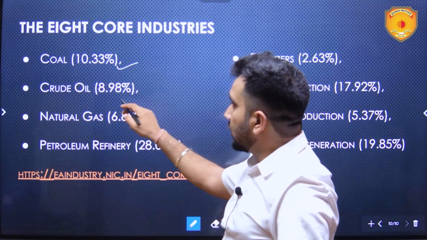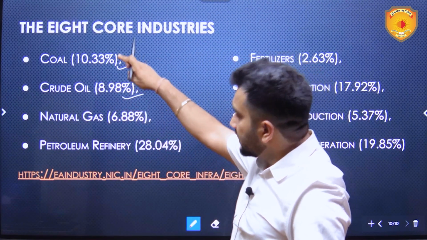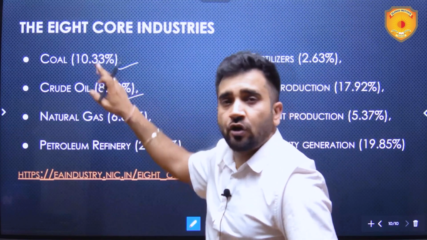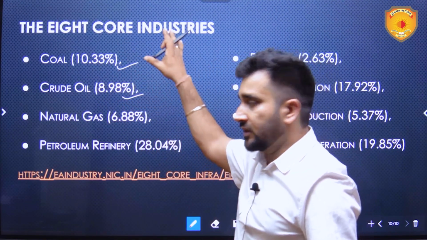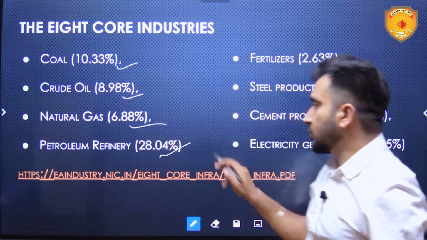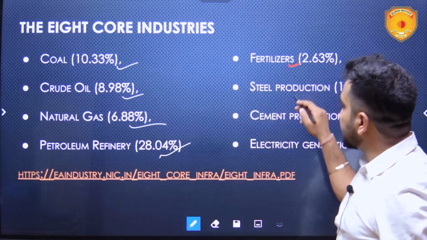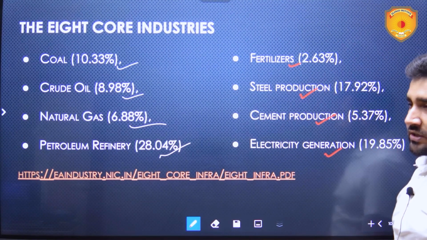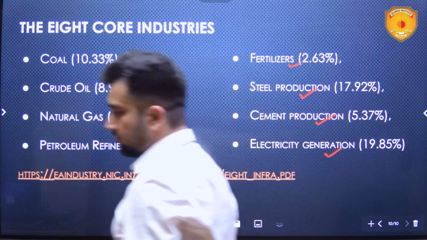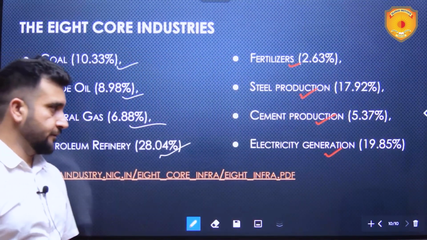The 8 core sectors: coal 10.3%, crude oil 8.98%. This is basically the weightage, not the growth percentage. This is the weightage of these sectors in this index. Natural gas, petroleum refinery, fertilizers, steel production, cement, electricity generation. This is basically the 8 core sectors.